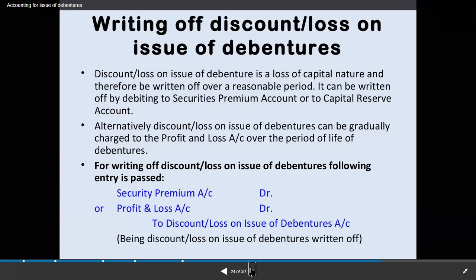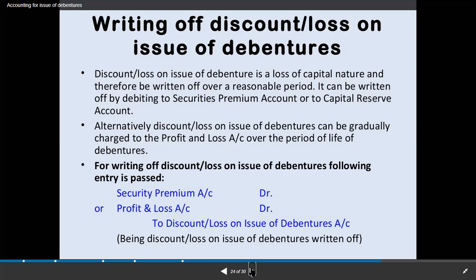Next is writing off discount or loss on issue of debentures. So how can this discount or loss be written off? It can be taken from the capital reserve account, or it can be divided among the number of years and charged to profit or loss. So these are the two ways of compensating the discount or loss on issue of debentures.